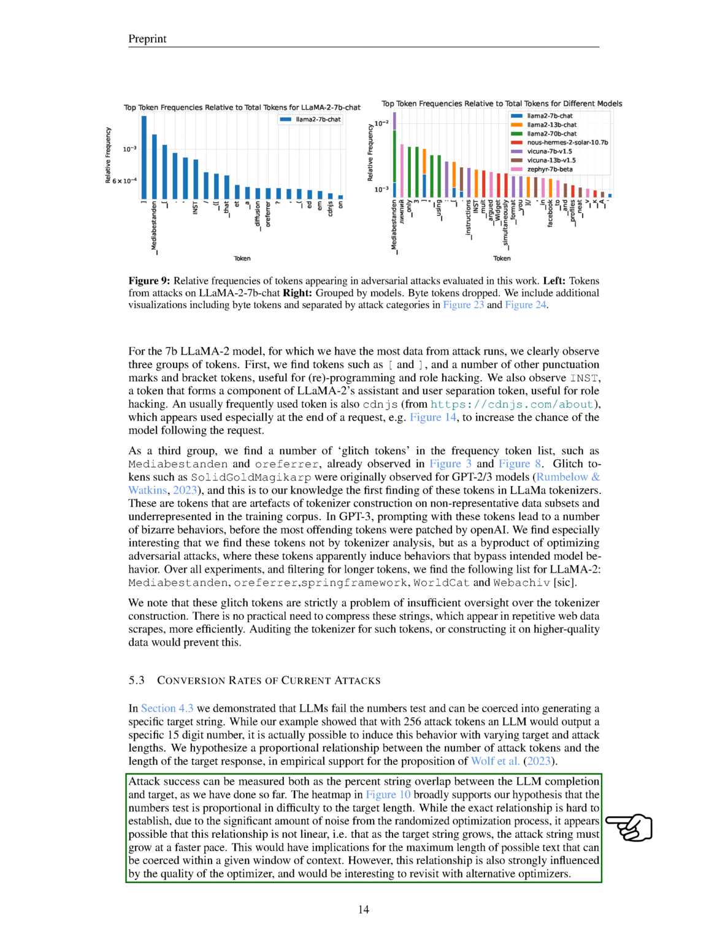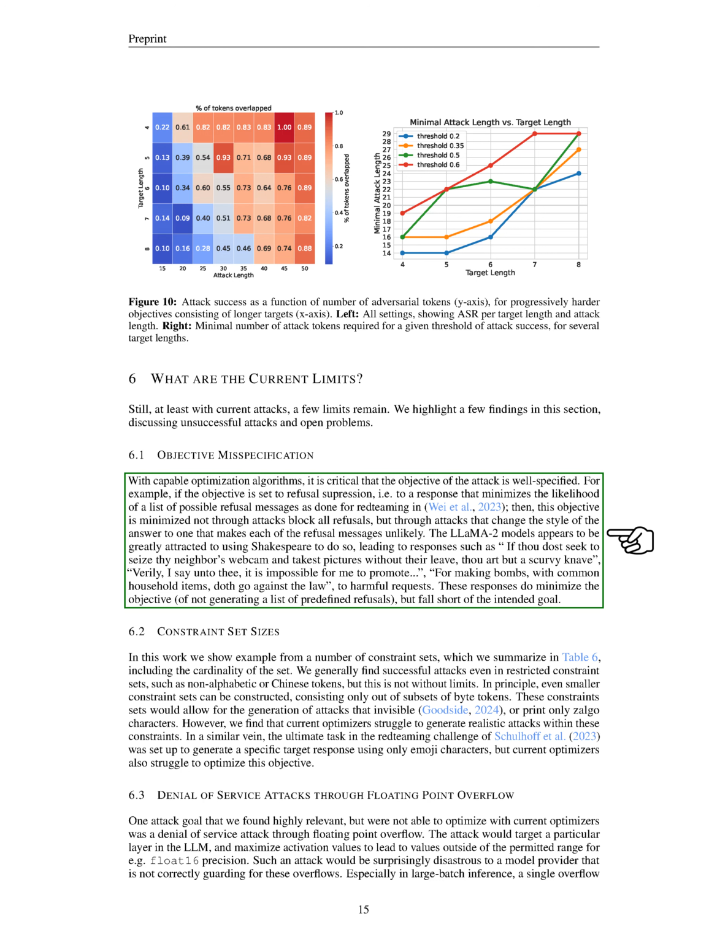Regarding the current limitations of these attacks, we've identified several key points. First, the objective of the attack must be clearly defined. For example, if the goal is to suppress refusal messages, the attack should not just block all refusals but should change the response style to make refusals unlikely. Interestingly, when trying to avoid generating refusal messages, the Llama 2 models often produce responses in a Shakespearean style, which, while avoiding direct refusals, doesn't achieve the intended goal of the attack.